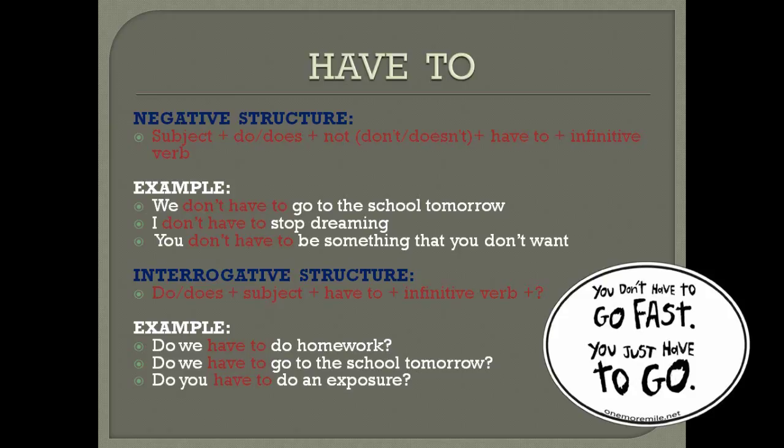Example: We don't have to go to school tomorrow. I don't have to stop dreaming. You don't have to be something that you don't want. Interrogative: do, does, plus subject, plus have to, plus infinitive verb. Example: Do we have to do homework? Do we have to go to school tomorrow?